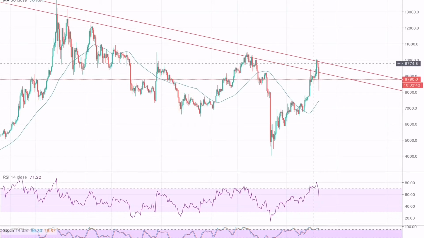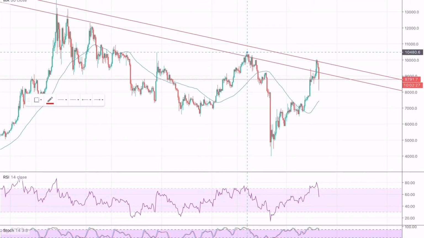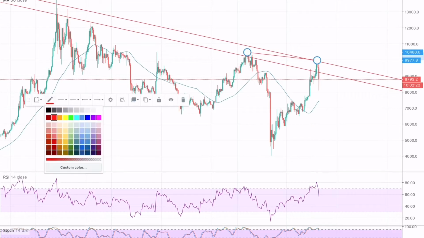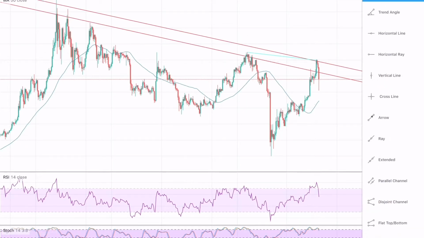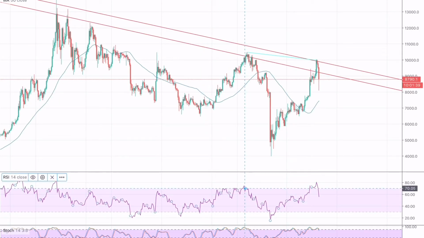Now here we can see that the market is currently experiencing a hidden bearish divergence, which is when the market is making a lower high, whereas the indicator is making a higher high, as I will show you. Here in the blue line we can see that the market is making a lower high from here till here, whereas the indicator is making a higher high.